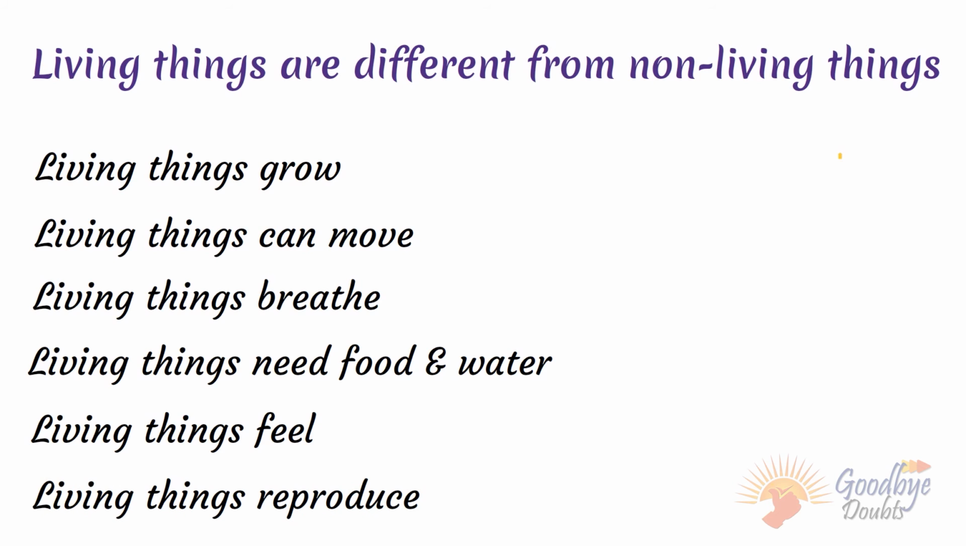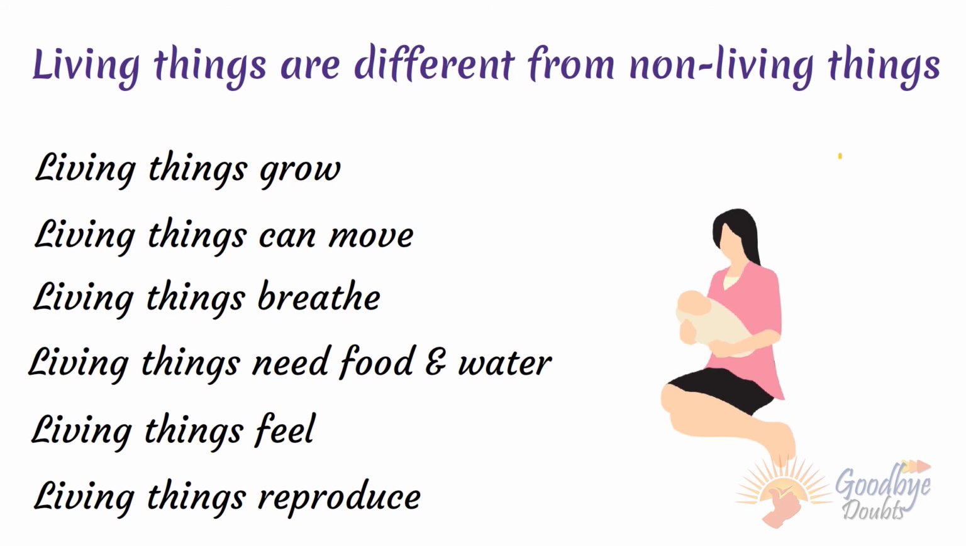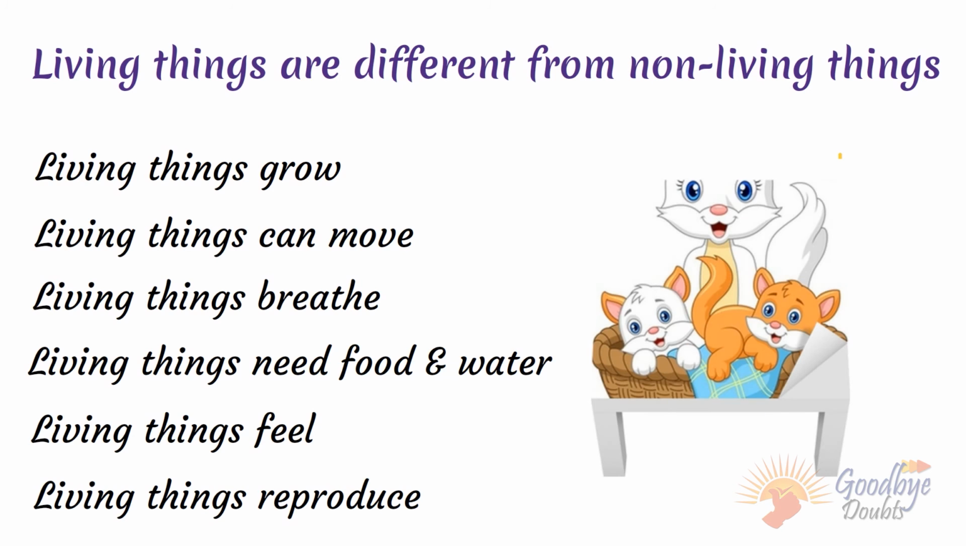Living things reproduce. Reproduction is a process in which a living thing gives birth to a young one of its kind. A woman gives birth to a baby. A cat gives birth to a kitten.